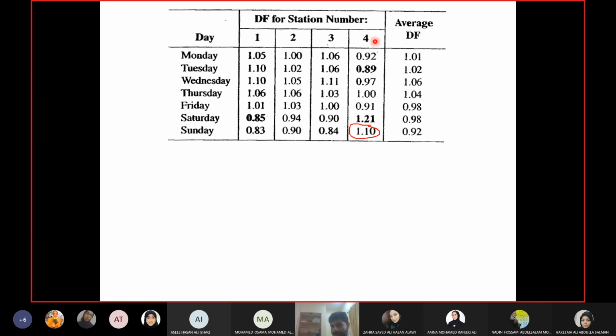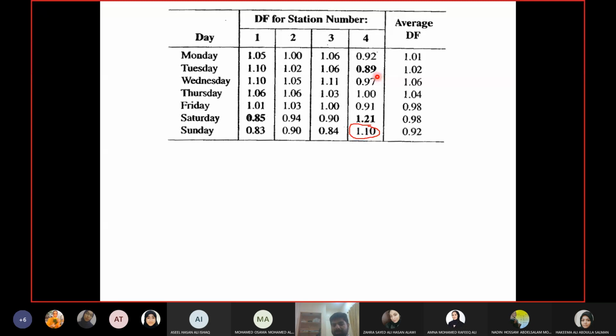We will do the same thing here. We will kick station 4 out of the group. So the remaining are 1, 2, and 3. Now I'm not doing 1, 2, and 3 because these are the first three stations. No, I am kicking out station 4 because station 4 has more values out of the range. Station 4 is taken out of the group because it has more values out of the range.